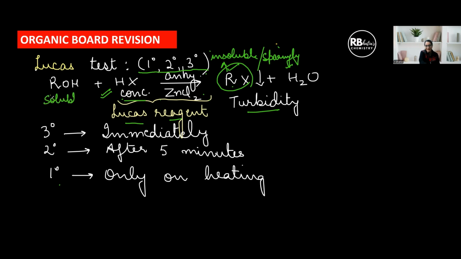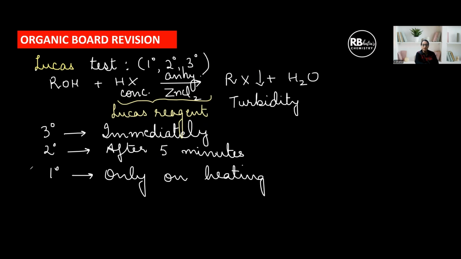So this was a clear solution. When you treat alcohol with halogen acid in presence of anhydrous zinc chloride, we get turbidity, which is immediate for a tertiary alcohol, after 5 minutes for secondary, only on heating for primary. And this helps us to distinguish between primary, secondary, tertiary alcohols. Please remember, do not use Lucas test as an identification test for alcohol. Use it for a distinction between primary, secondary, tertiary alcohols.